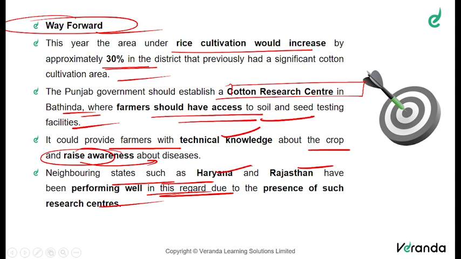So in the states of Haryana and Rajasthan, they have established such research centers, and they are very successful in tackling the reasons why the farmers have to go for different crops, and they were very successful in improving the yield or output of cotton cultivation. The same can be replicated for the Punjab state also, upon studying the neighboring states.